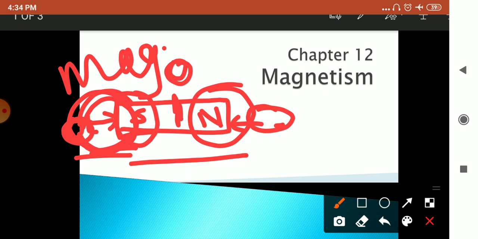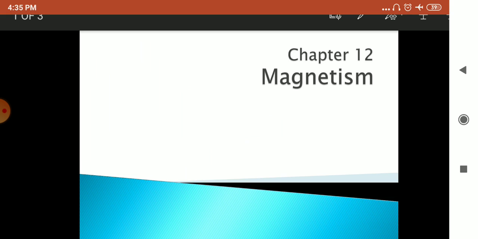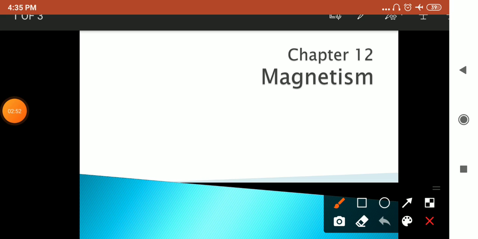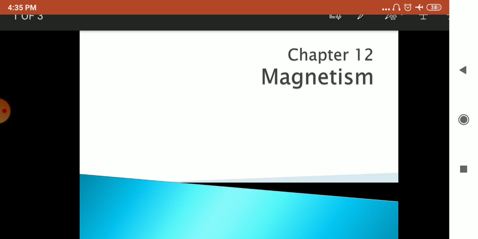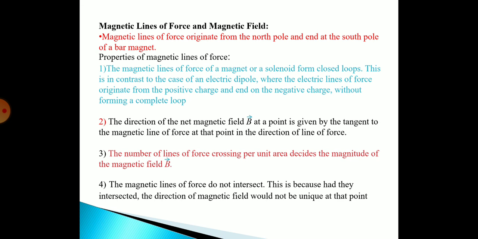So here, as we have studied in electrostatics, as there is an electric field which gives the lines of force for electric charges, in the same way there will be lines of force for the magnetic field. So let's study about it. Magnetic lines of force and magnetic field.